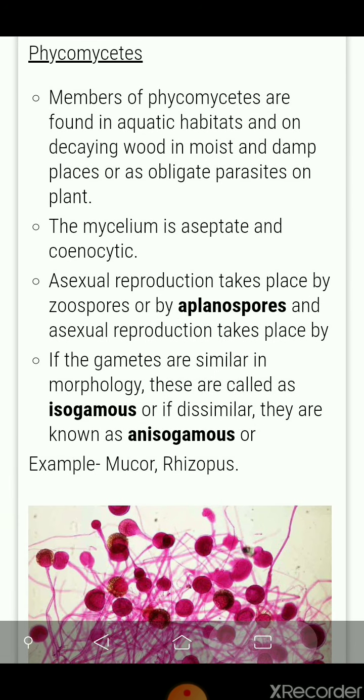Now the characteristics of the class phycomycetes of fungi. Members of phycomycetes are found in aquatic habitats.